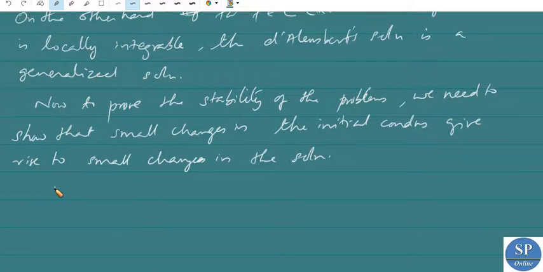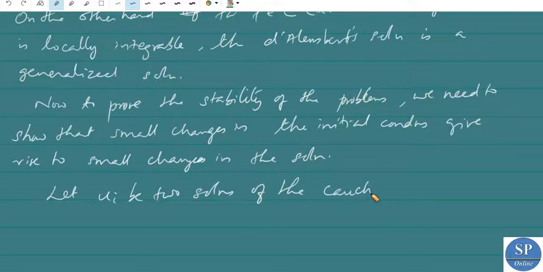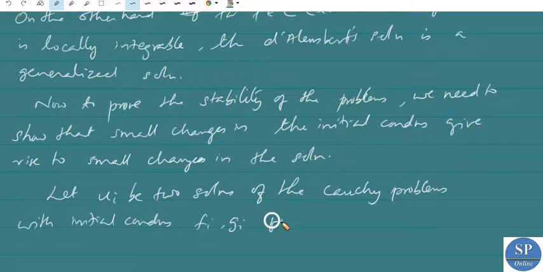Okay, so let u_i be two solutions of the Cauchy problem with initial conditions f_i, g_i for i equal to 1, 2.